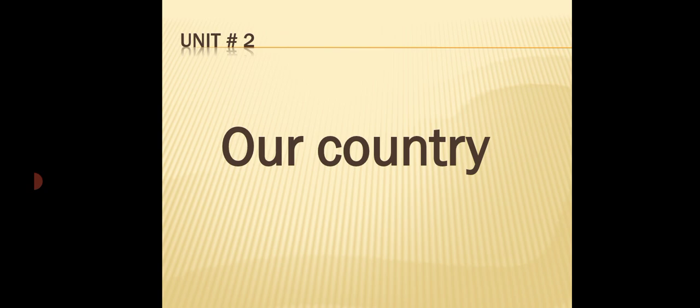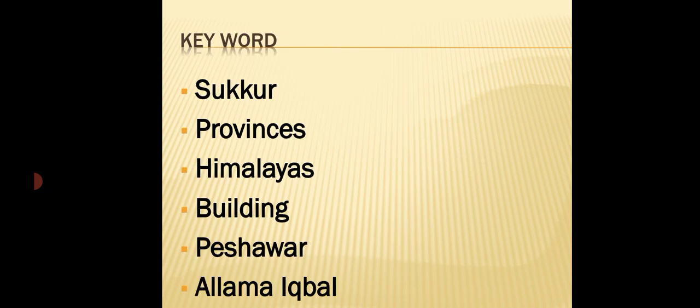We will start our lecture. The first unit we will study is about social studies. Unit number 2, our country. At the beginning of every chapter, first of all, we will discuss the key words. You have to learn the spelling of these words and also try to pronounce them many times. Now come to this. Number 1, Sakhar. Number 2, provinces. Number 3, Himalayas. Number 4, buildings. Number 5, Peshawar. Number 6, Allama Iqbal.